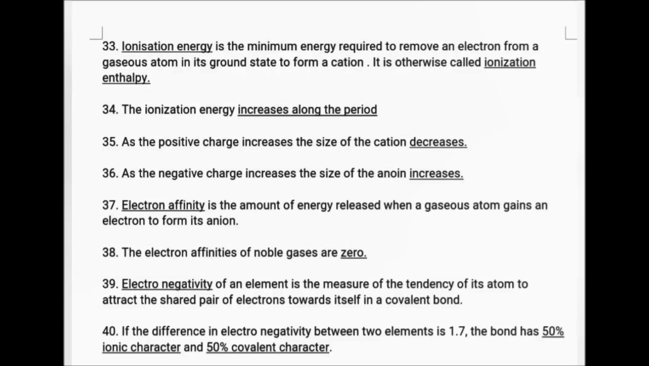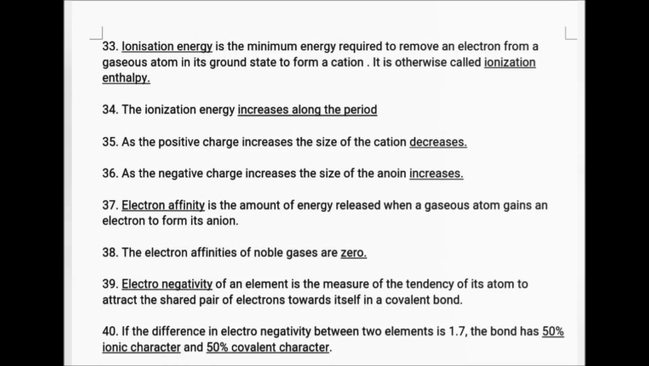Ionization energy. It is the minimum energy required to remove an electron from a gaseous atom in its ground state to form a cation. It is otherwise called ionization enthalpy. The ionization energy increases along the period and decreases along the group. As the positive charge increases, the size of the cation decreases.